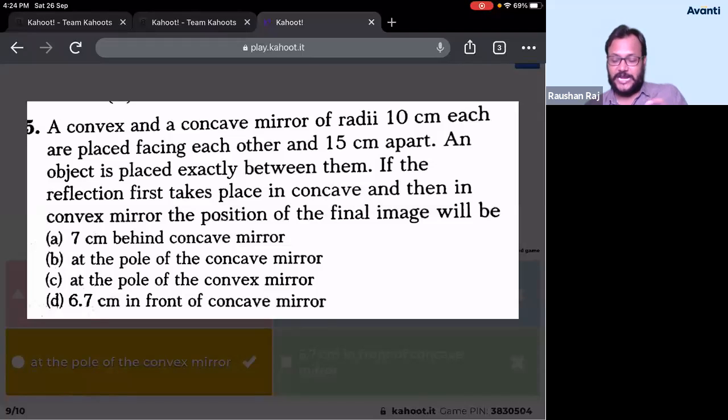So, now, what will be the image of that object which is located at the pole of the convex mirror? At the pole of the convex mirror only, right? So that is why the answer is what? At the pole of the convex mirror. So option C is the correct answer.